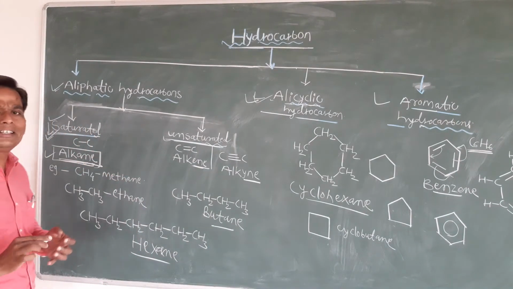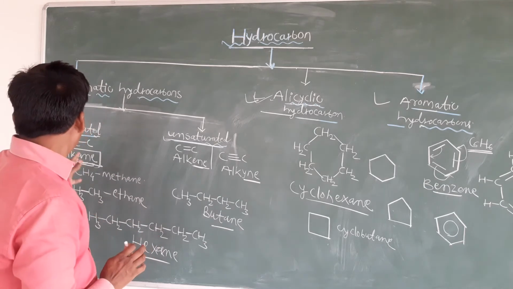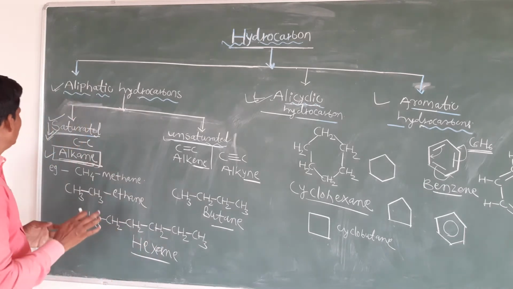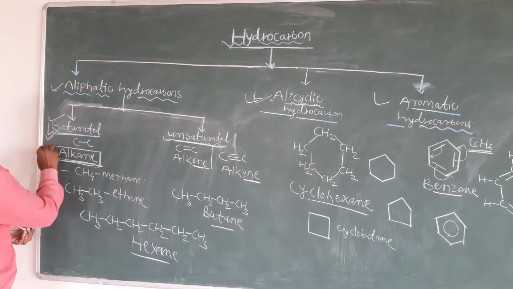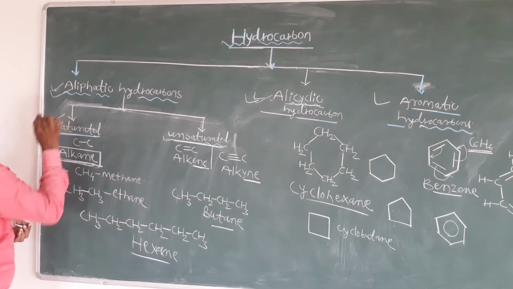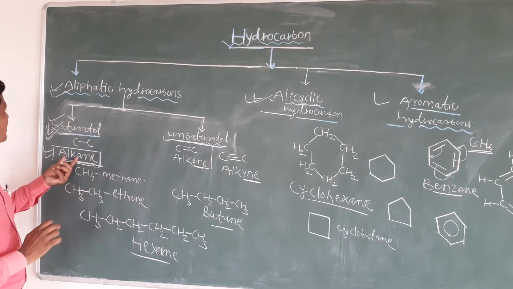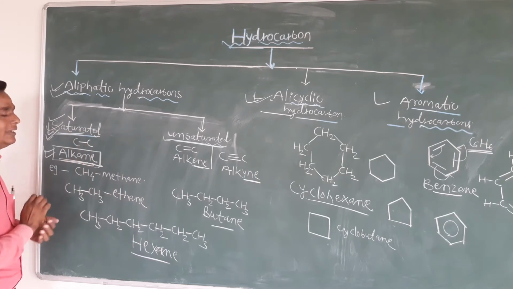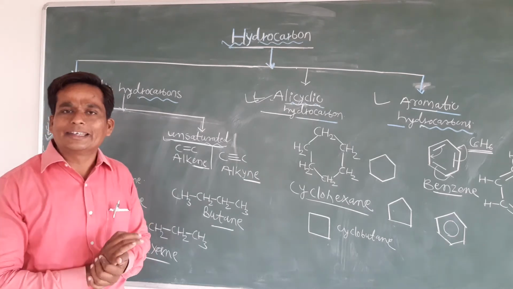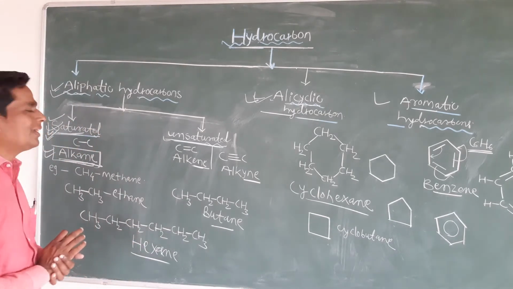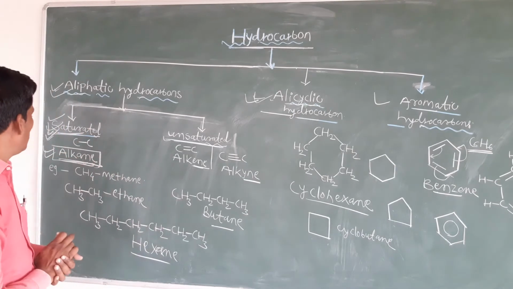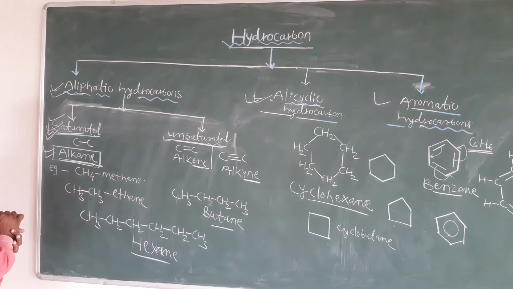So can you tell me what is the definition of alkanes? Okay, so we start this content. Alkanes, very easy, the definition we can represent like this. Alkanes are the aliphatic saturated hydrocarbons which contain carbon-carbon single bonds. Okay, so that is the alkanes. Now clear students, what I say? Alkanes are the aliphatic saturated hydrocarbons which contain carbon-carbon single bonds.